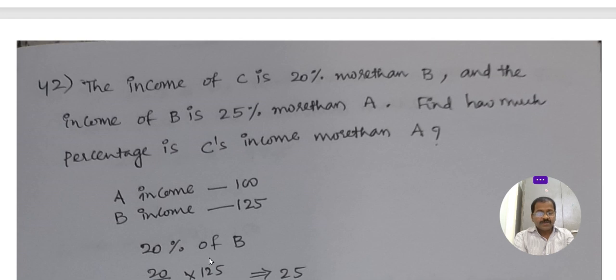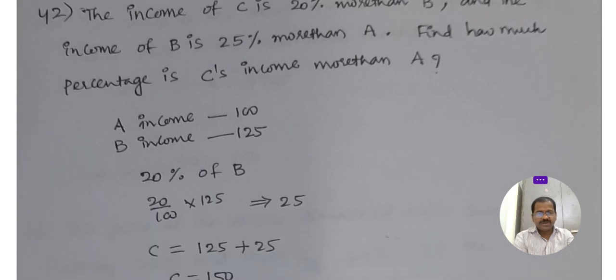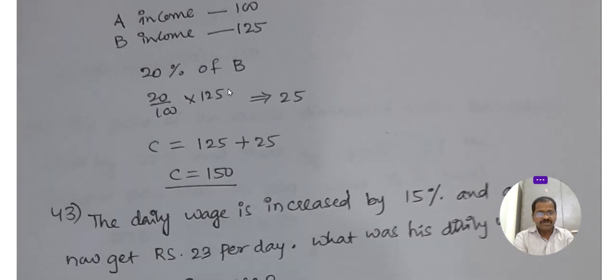You see here, B's income is 125, C's income is 20% more than B, that means 20% of 125. 20 by 100 into B's income 125, that is 25. What's B? 125. But now C is getting 25 rupees more than B.